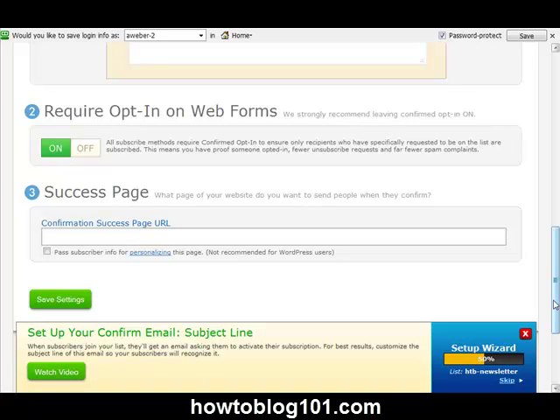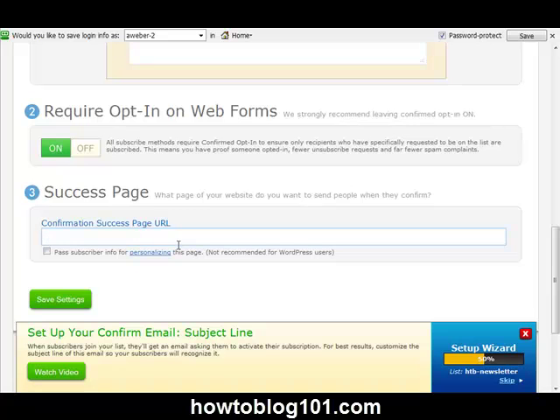Another thing that we have an option of doing is this. If you want to send people to a separate page on your website once they have successfully received your information, then you simply put the URL of that success page right here. When you opted in to get this training, you received a page that was directly from my blog that actually let you know that you had successfully confirmed. And that is exactly what that looks like. Again, this is an option that you don't need to do. So if you don't want to go through the hassle right now because you're just getting everything set up of creating a special page for that, you can leave this blank.